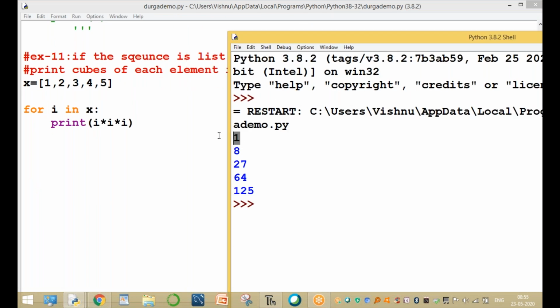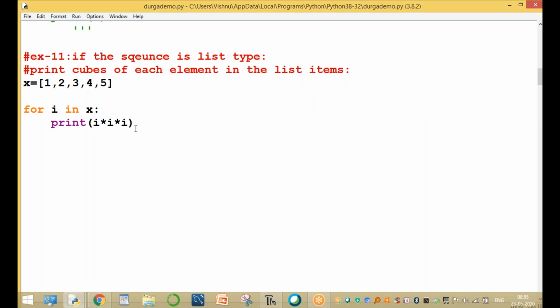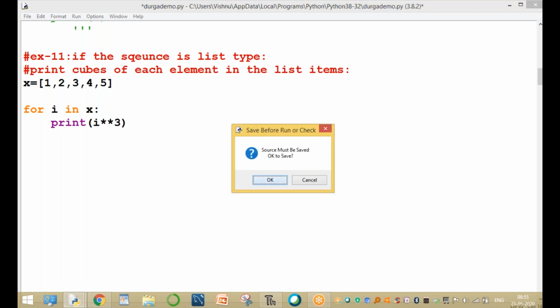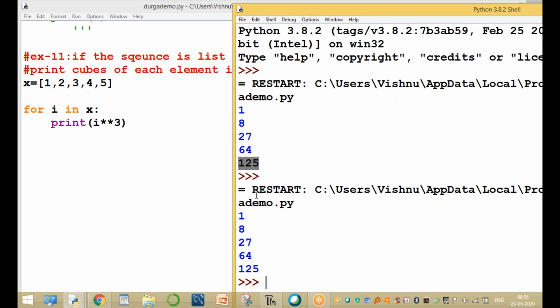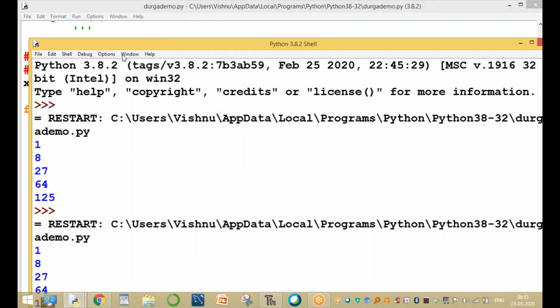This is the original value 1, then 1 cube, 2 cube, 3 cube, 4 cube, and 5 cube. Now if you want to print the values, there is another way: using the double star. Double star is also possible in Python. 1 to the power of 3, 1 cube, double star, 1 into 1 into 1. We expect the same result: 1, 8, 27, 64, and 125.